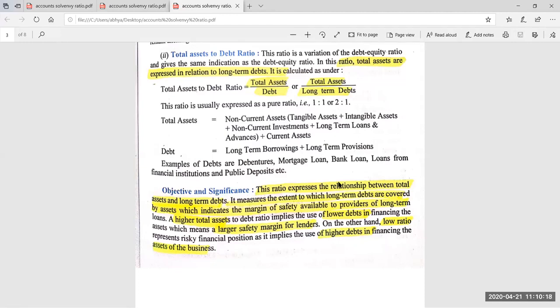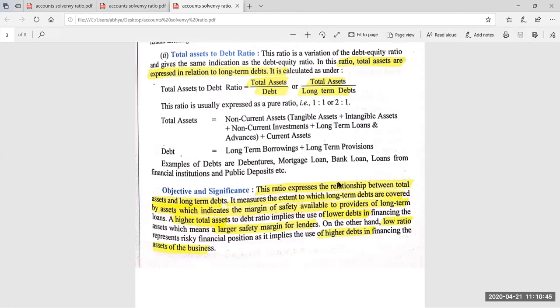Similarly here, the name of the ratio is total assets to debt ratio. So the formula will be total asset upon debts. One more thing I would like to tell you: in yesterday's formula, we found the relationship between debt and equity.